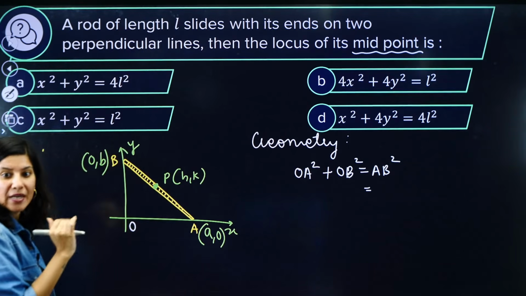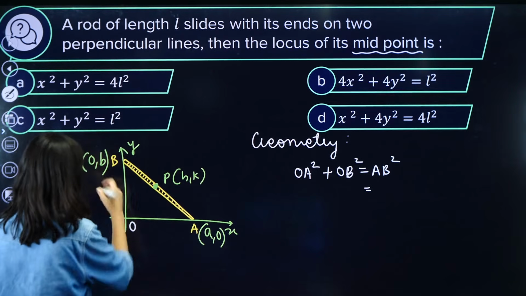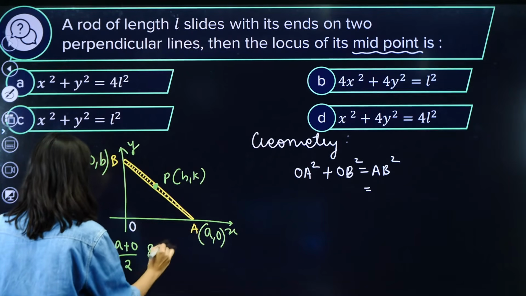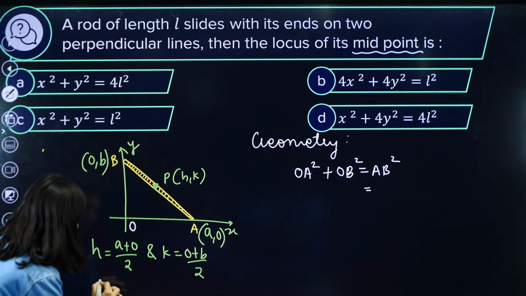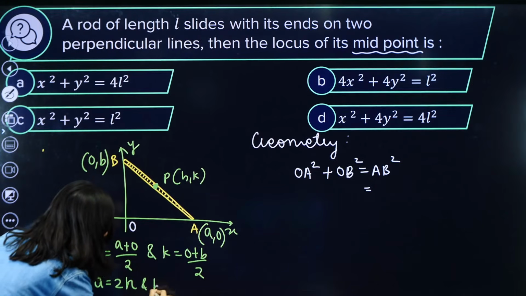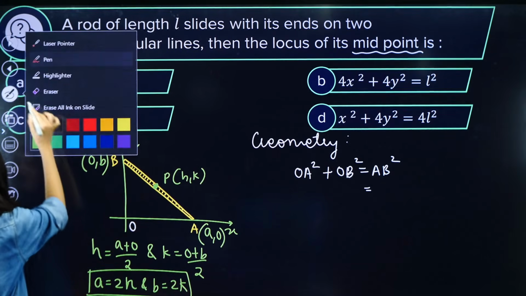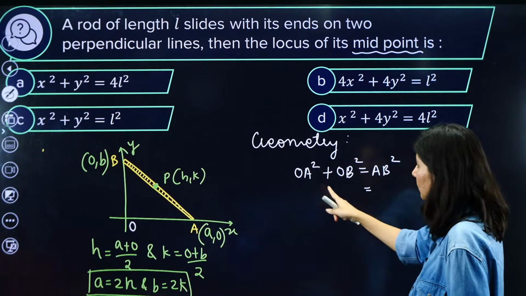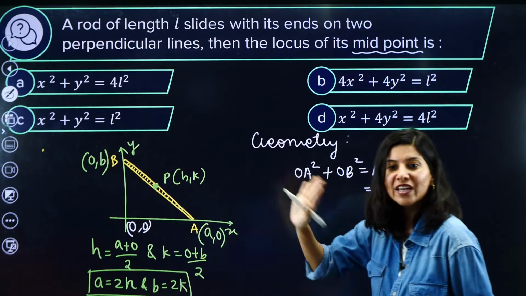Now let us apply the midpoint formula. The midpoint formula says that (a plus 0) by 2 is h and (0 plus b) by 2 is k. So a is 2h and b is 2k. Keep this in mind. We are going to eliminate a and b by introducing h and k. Now you have taken the coordinate origin as 0, 0, so you can apply the Pythagoras theorem very easily.